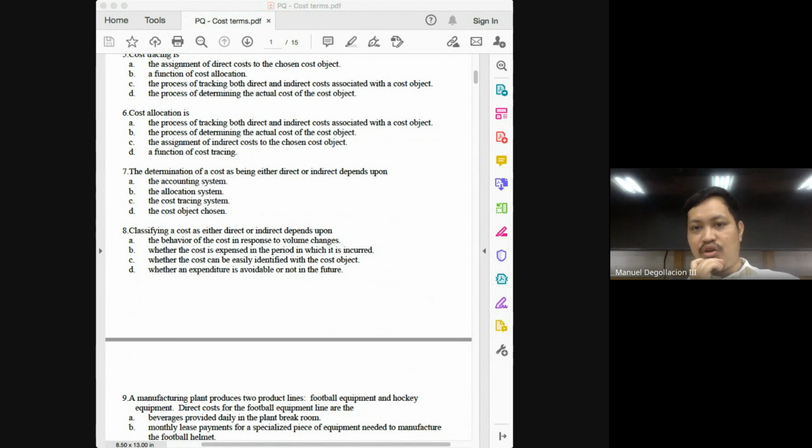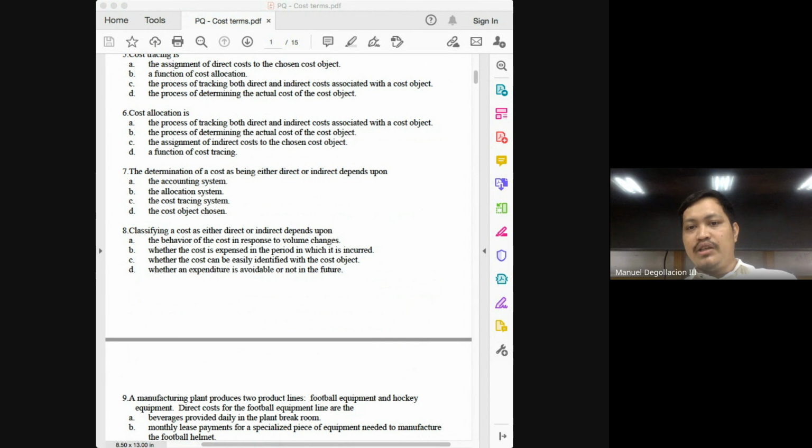Letter B, whether the cost is expensed in the period in which it is incurred. This is talking about period and product cost. Letter C, whether the cost can be easily identified with the cost object. This would be the answer. If it can be easily identified, class, then it would be a direct cost. If it is difficult to identify or trace it to the cost object, then that would be an indirect cost. So the answer for number 8 is letter C.